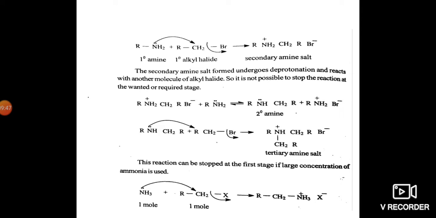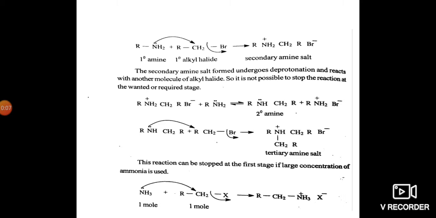Go for the reaction. The primary amine reacts with alkyl halide, then the lone pair of nitrogen is transferred to the methylene group and the bromine is removed from the alkyl halide and forms the secondary amine salt.